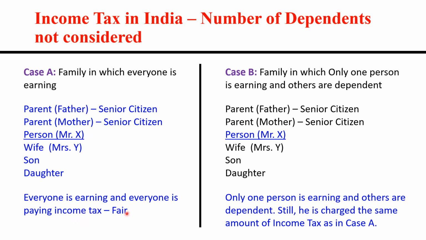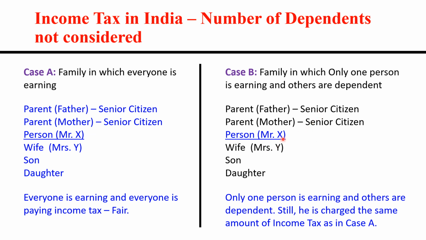That's fair enough. Now the same family, if we consider another situation, case B, in which only one person is earning and others are dependent. Consider the same family, 6 people, but only one person, Mr. X, is earning the money. He has an earning source, and all other people are dependent on this person.